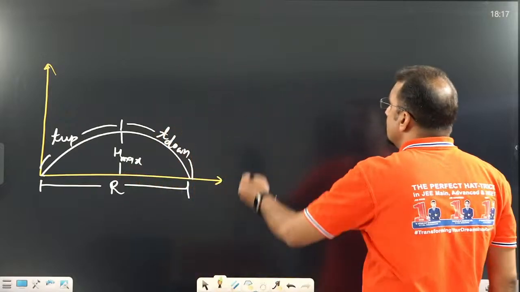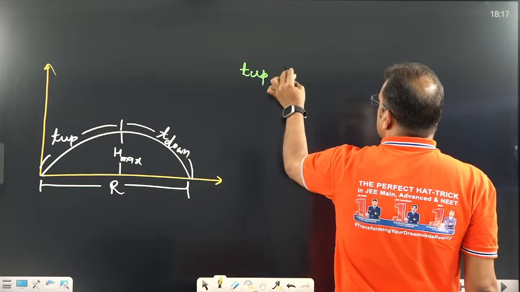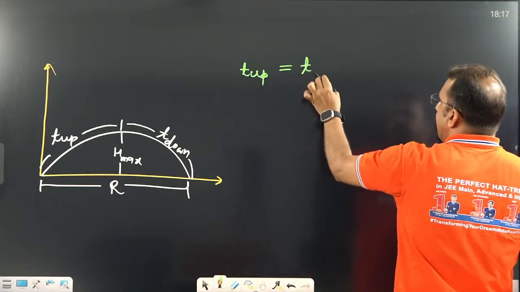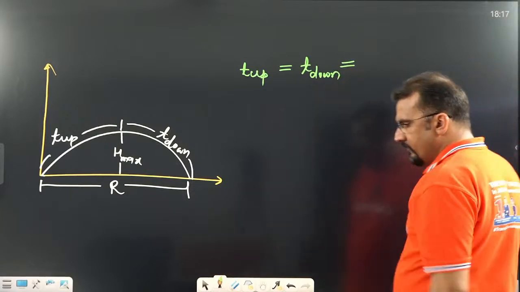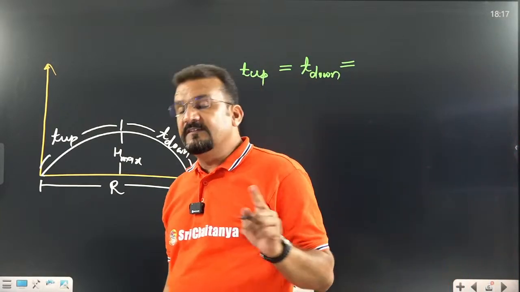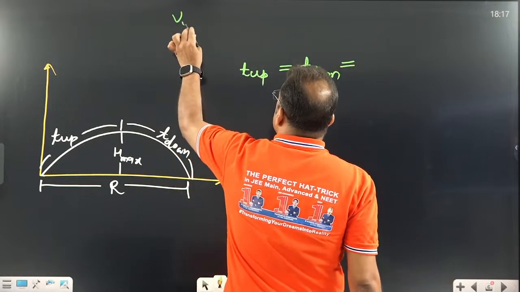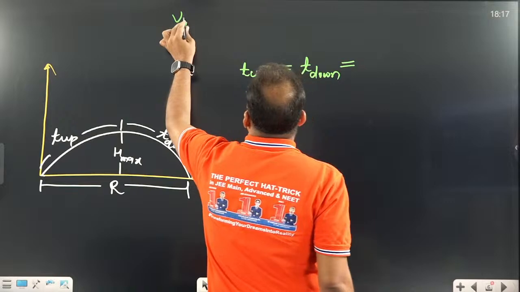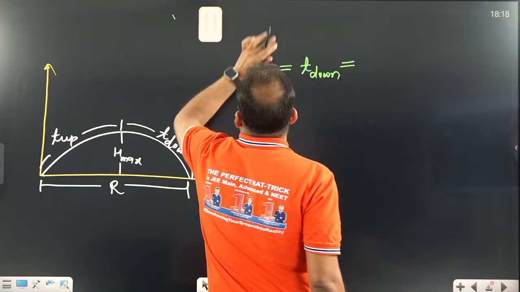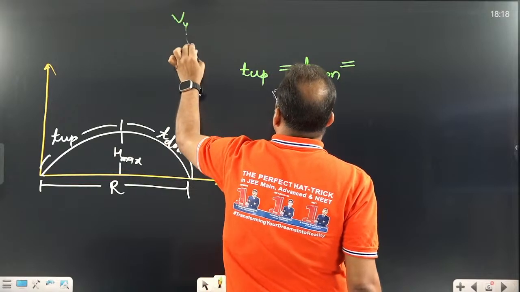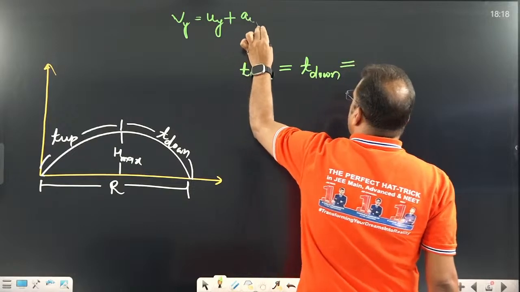I already told you. Let us assume someone asks you what is T up. You know T up equal to T down. I already told you that in motion under gravity, symmetry is there. We have discussed its value. Take the first equation, Vy equal to uy plus ay into t.